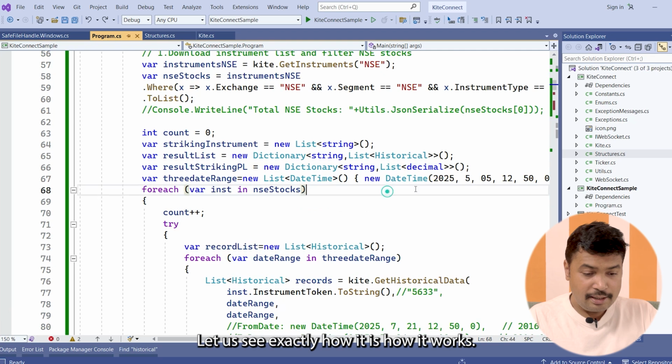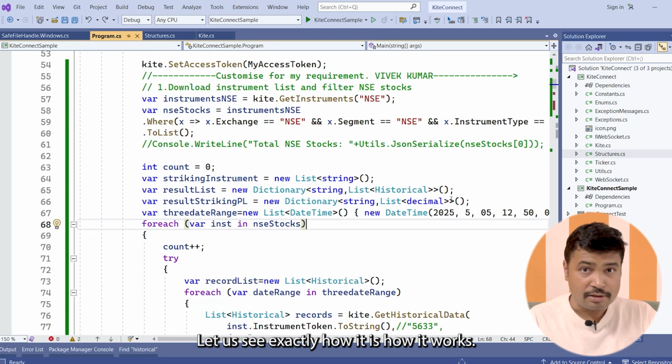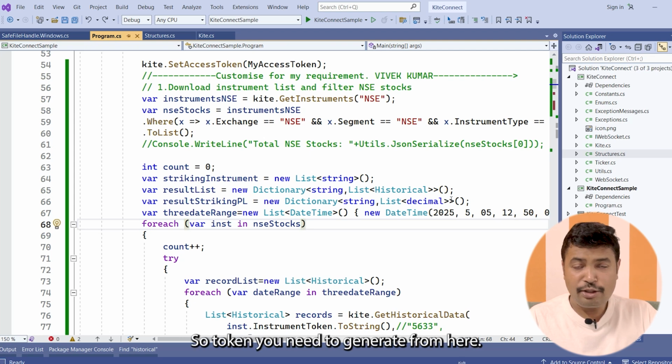So let's run it and see exactly how it works. It works with the token. The token you need to generate from here.